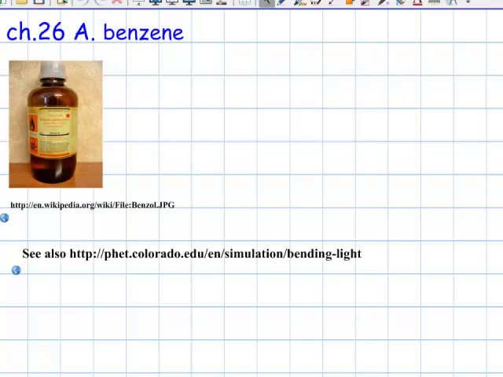This problem is the one for benzene, and it's simply asking for the speed of light. The problem reads, what is the speed of light in benzene? The equation is really simple. I know the equation, but I still want a page in order to make sure that I write it down just the way it is in the book.